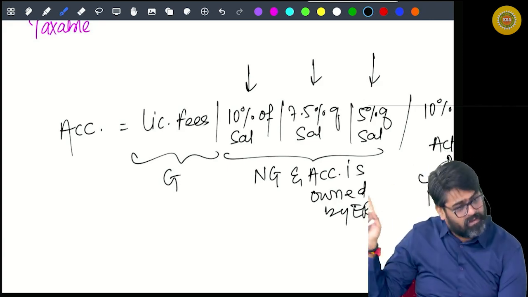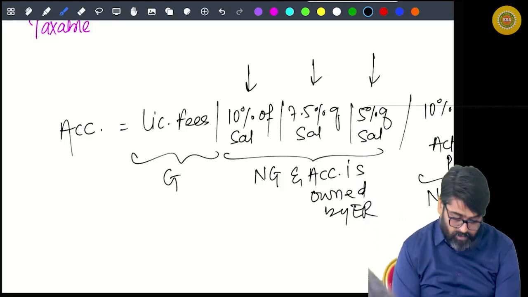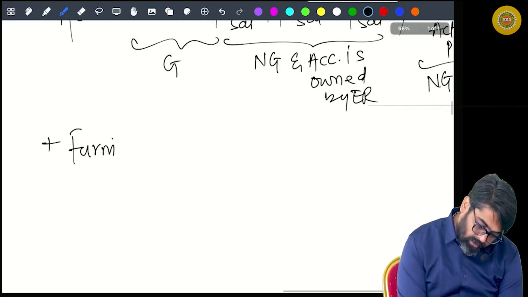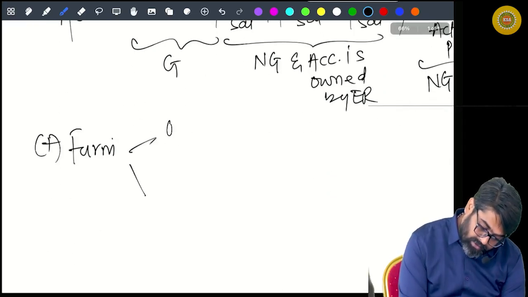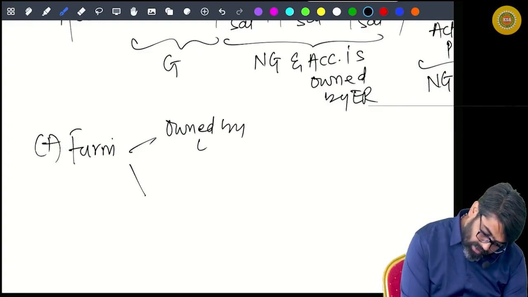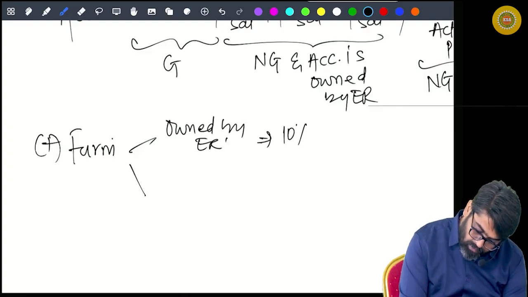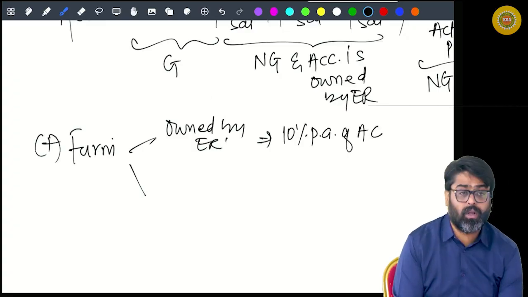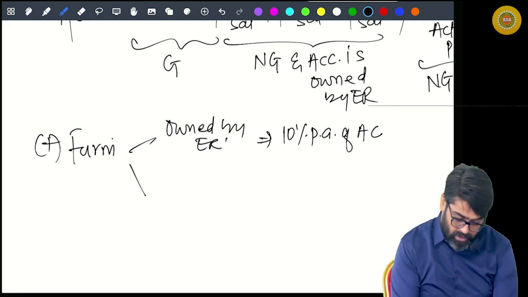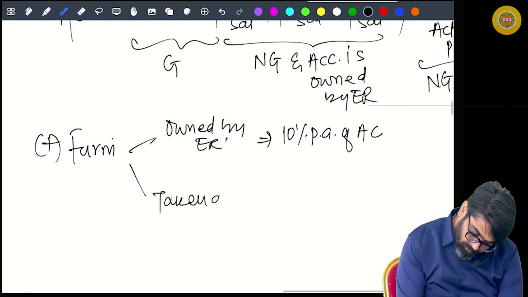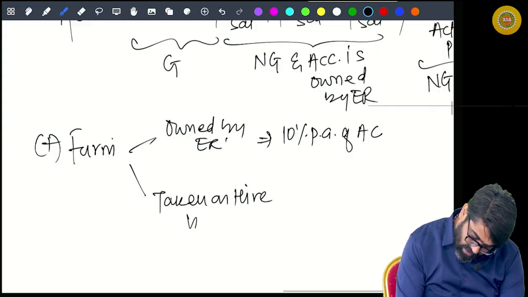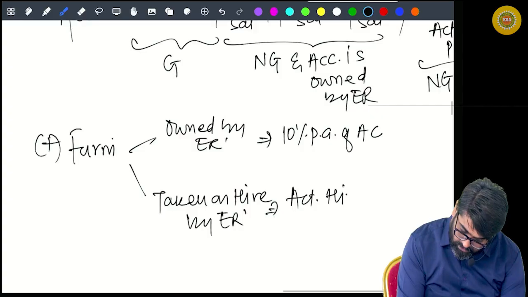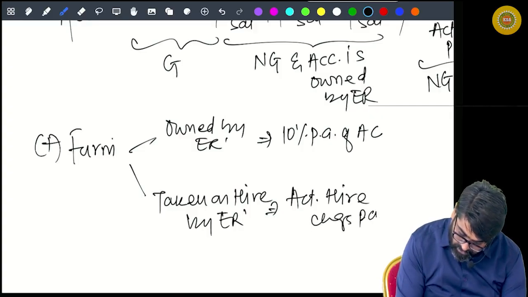Yes or no? Now in this accommodation value, you will add the value of furniture. If the furniture is owned by the employer, then what will be the value? 10% per annum of the actual cost of that furniture to the employer, or if it is taken on hire or rent by the employer, the actual hire charges paid.